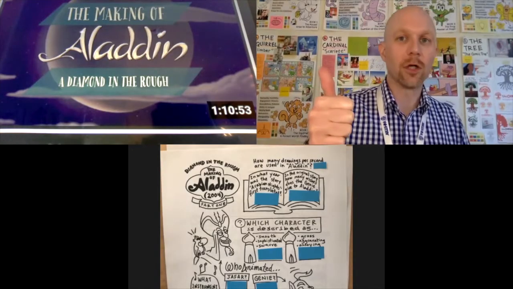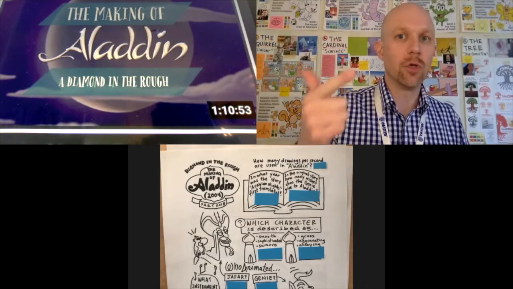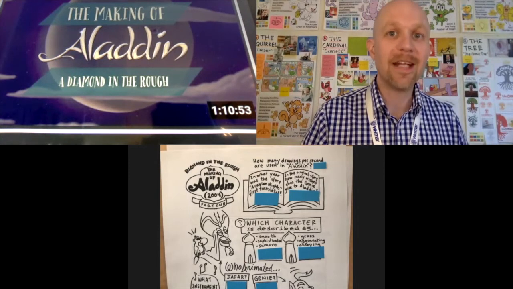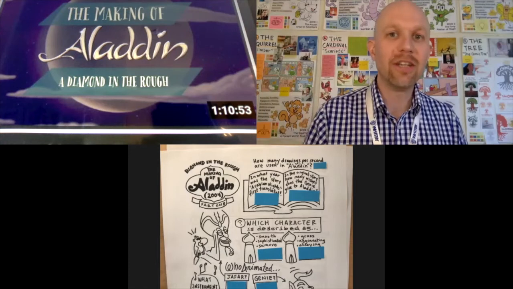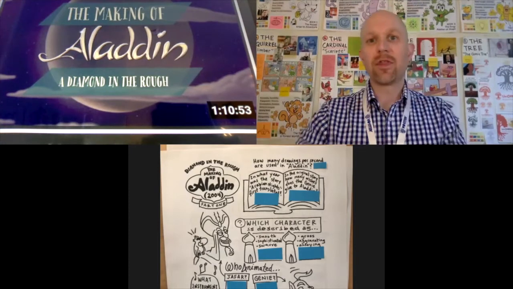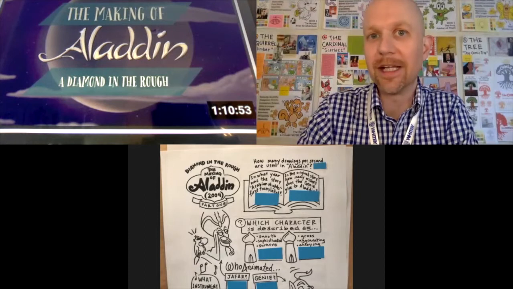There are 3 main reasons that Aladdin is seen as a modern classic. 1 is the humor with the inclusion of celebrity voices. 2 is the music done by the same team that created hit songs for The Little Mermaid. And the 3rd reason is technical achievements in animation, especially with the innovation of computer-generated images.